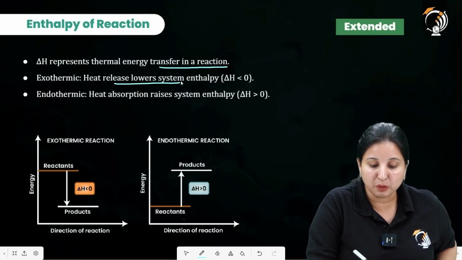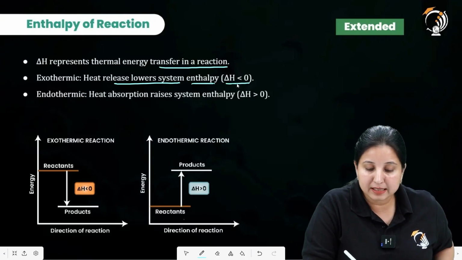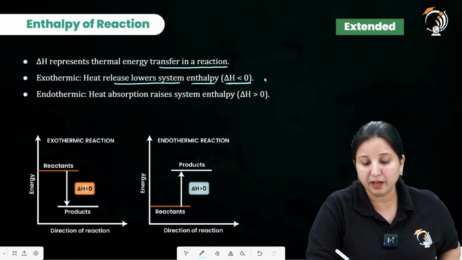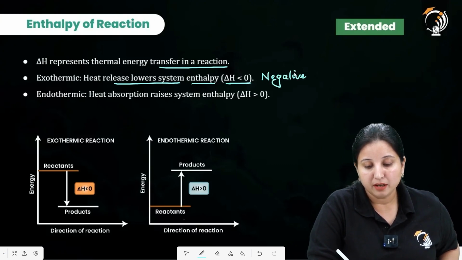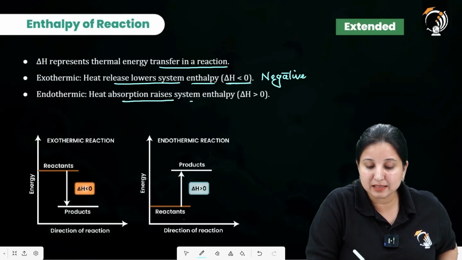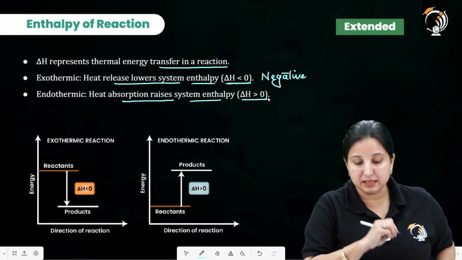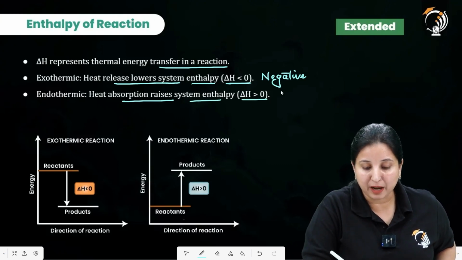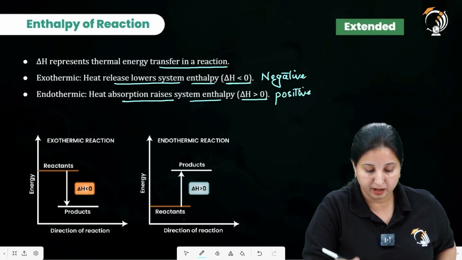Exothermic heat release lowers the system enthalpy, means its value is going to be less than 0. That's why I told you that it is going to be negative. And in the case of endothermic, heat absorption raises the system enthalpy, means delta H value is going to be greater than 0. So its value is going to be positive over here.